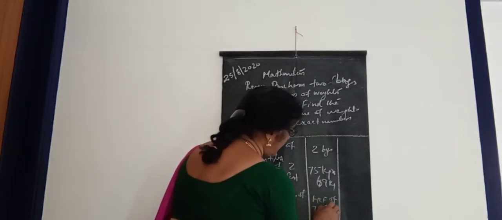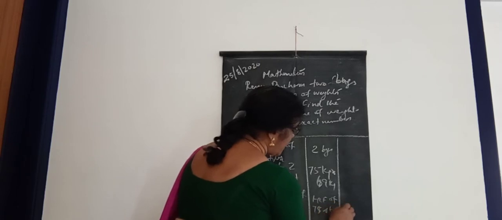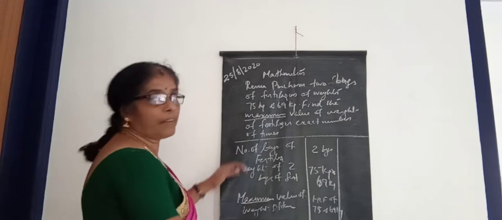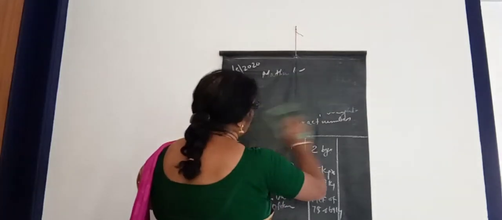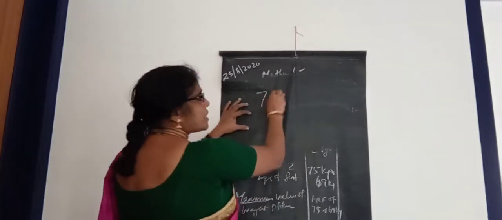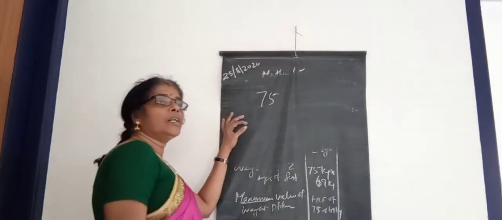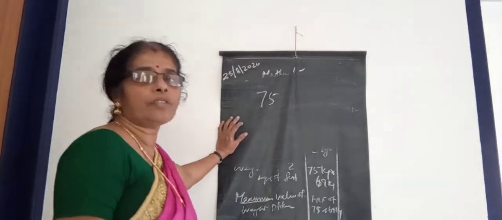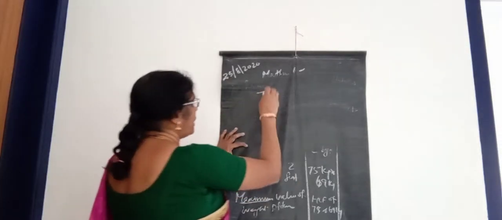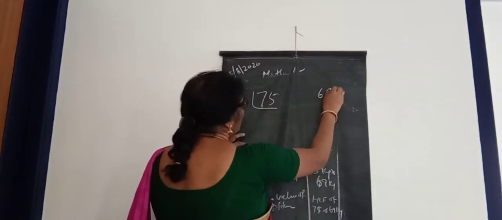So you have to find out the HCF of 75 and 69 kilogram. Look here. HCF you have to find out separately, isn't it? Find out the factors separately, and which one is the highest common factor, that is the HCF. So 75 and 69.